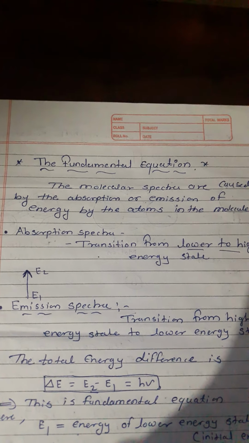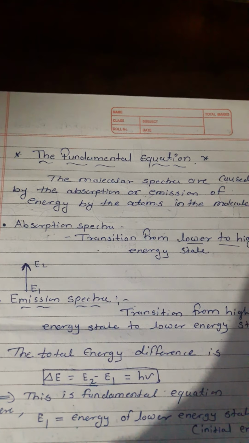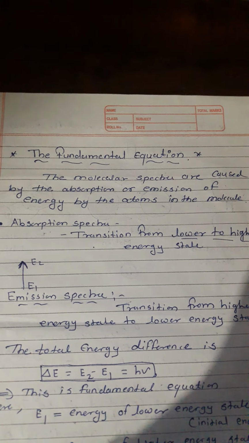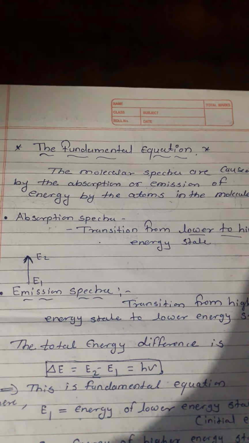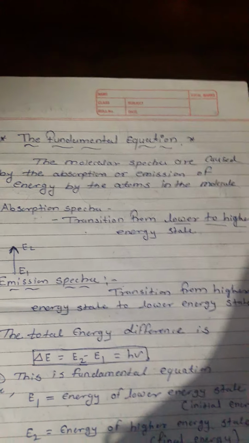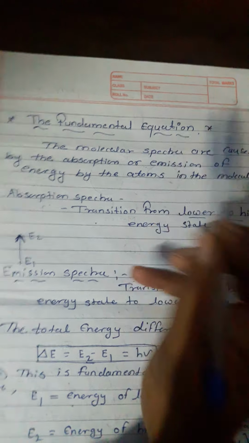The visible region ranges from 4000 to 8000 angstrom units, and the infrared region ranges between 8000 angstrom units and 3,50,000 angstrom units, that is 0.8 micron and 35 micron. Now, the fundamental equations.